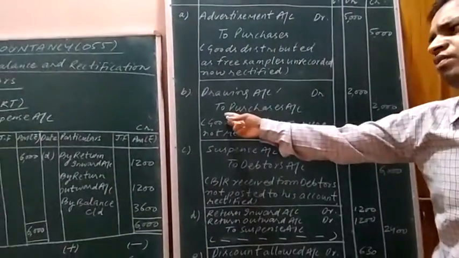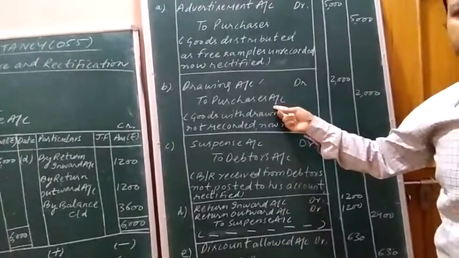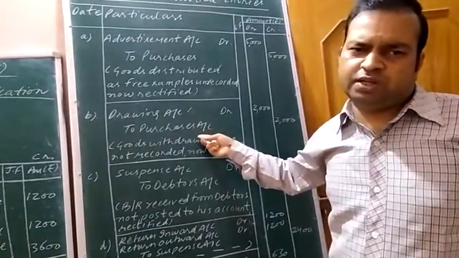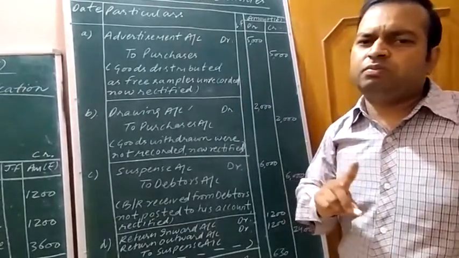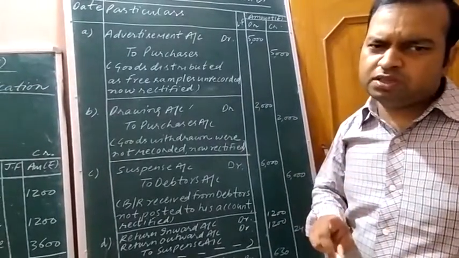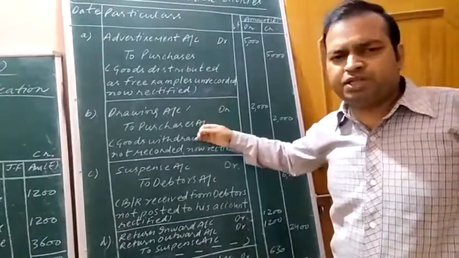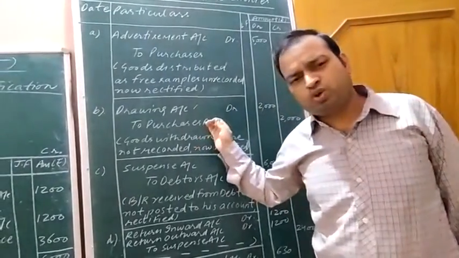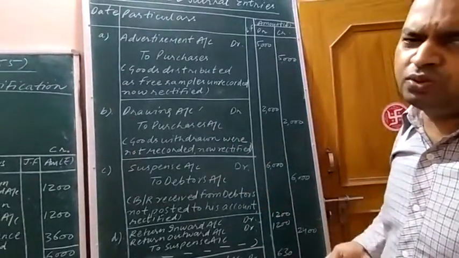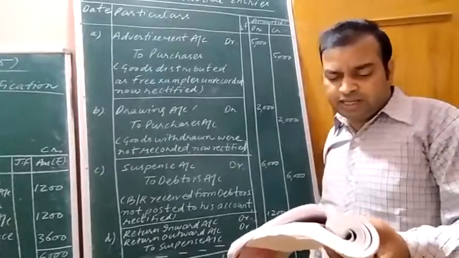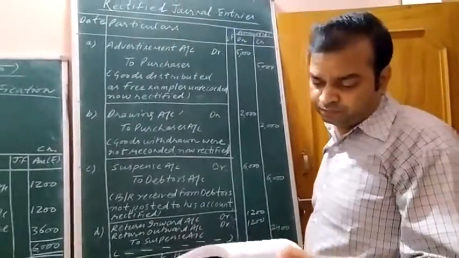That's why whatever expenses were made earlier within the business for purchasing these goods, that expense will not be the expense of the business. Those expenses will decrease by the same name of purchases, and decrease in expense is shown on the credit side as per the rules of debit and credit. Now the third transaction I am reading out.